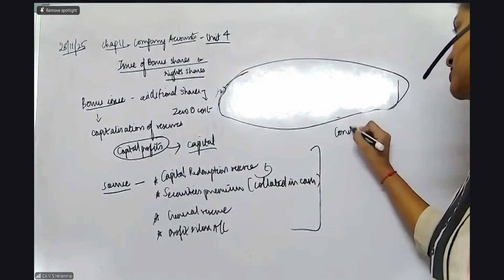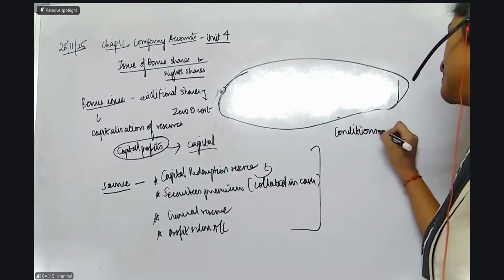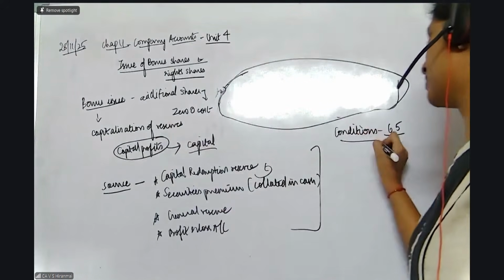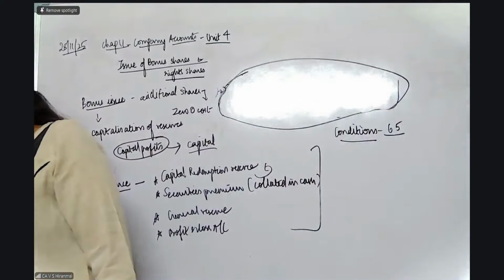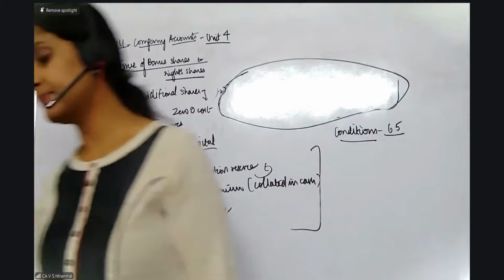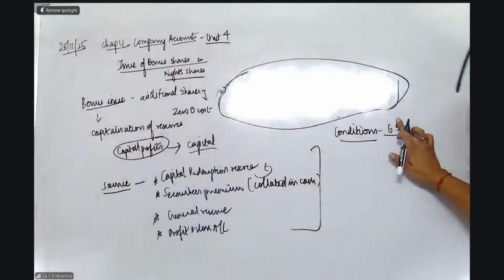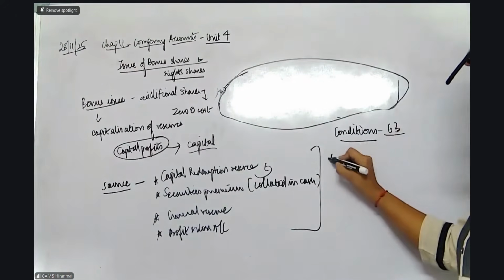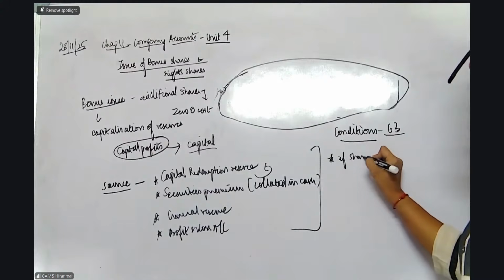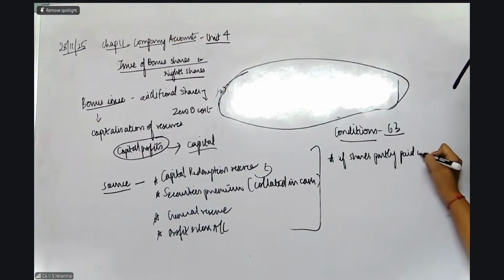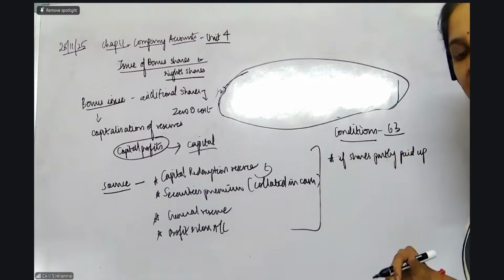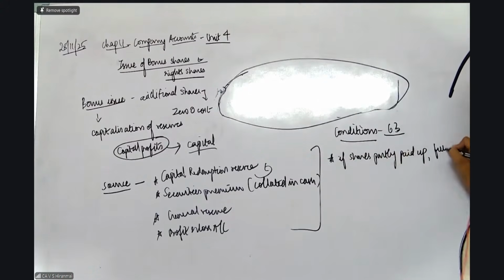Now the conditions. Section 63 talks about the issue of bonus shares. The first condition is, if the shares are partly paid up, for example out of 10 rupees, only 8 rupees paid, then make it fully paid.